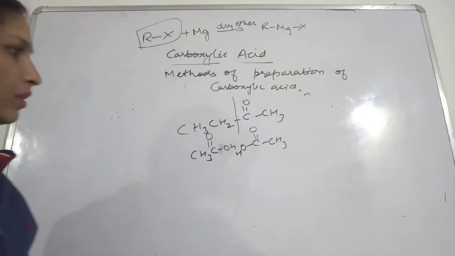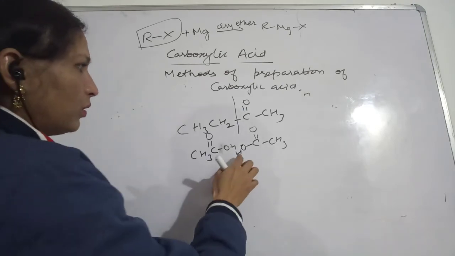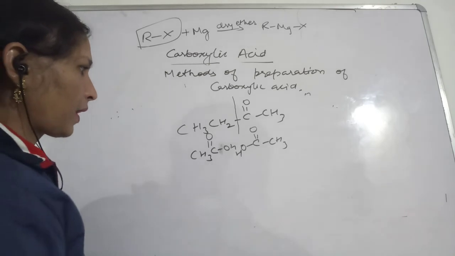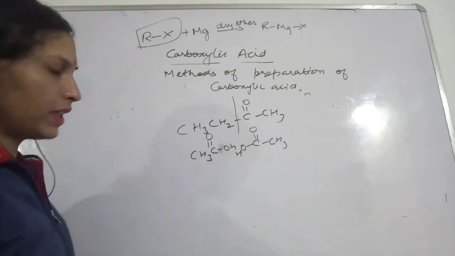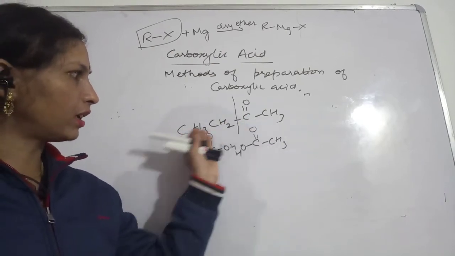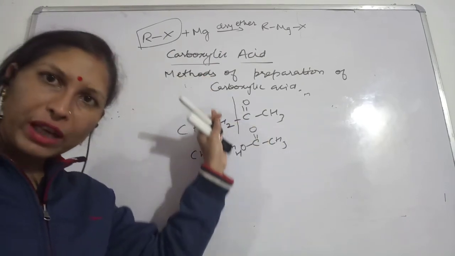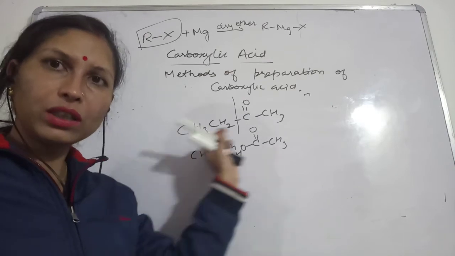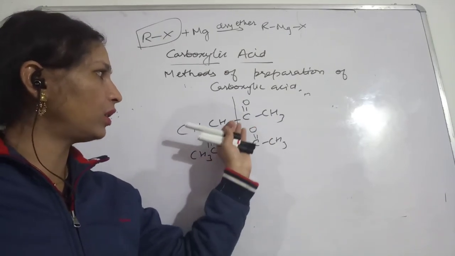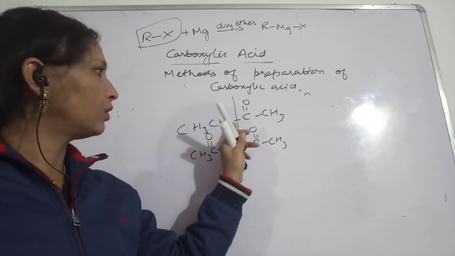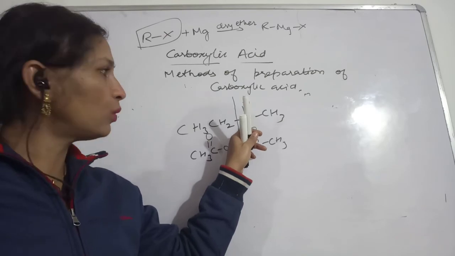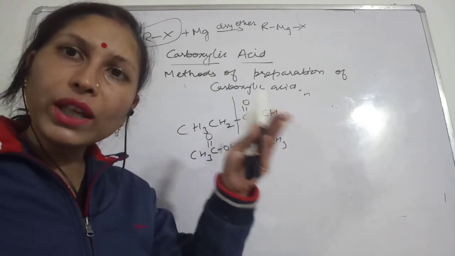So COOH, and here you will get this. Two carboxylic acids you will get, but for the ketone which you have taken first, the whole 4 carbons will not be present. This is butan-2-one. So butan-2-one will not give you butanoic acid.